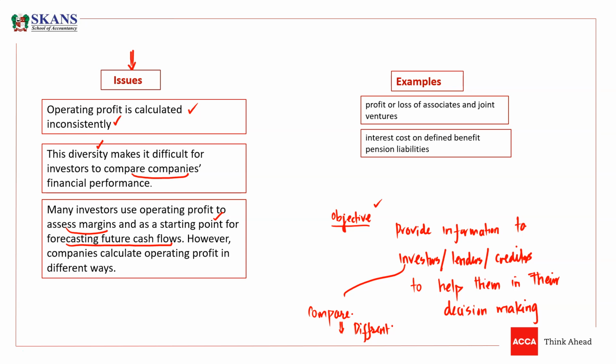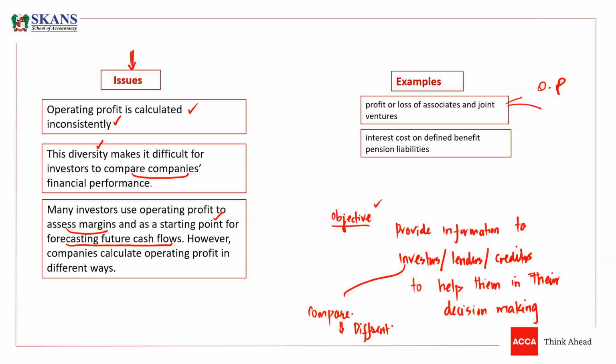The first example is profit or loss from associates and joint ventures. These are equity accounted companies, associates and joint ventures. And in industry, practically, the profit or loss from associates and joint ventures is being reported in different ways. Some companies do include this profit or loss from associates and joint ventures in operating profits. Some companies are not including this in operating profits, and some companies are unclear whether to include this in operating